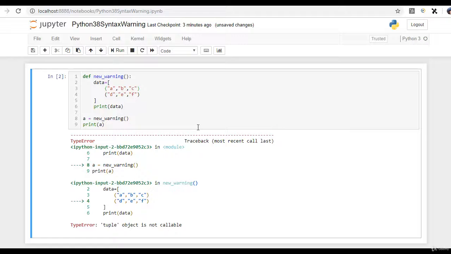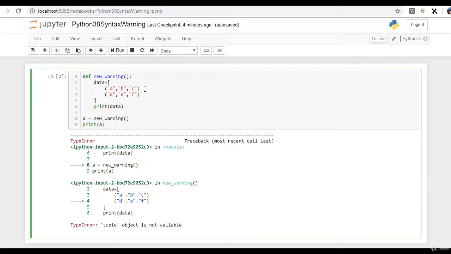Now let's see this. This is a type error when I just ran this function, but I do not get specifics about what is wrong in the function that I've created. It has data, a tuple that is being created, then the tuple is being printed, and then a new object where this function is created and then printed. But we do not get specifically what is missed that is creating the syntax error.